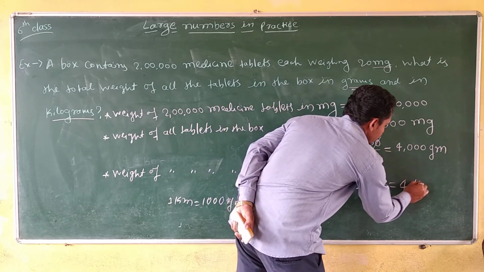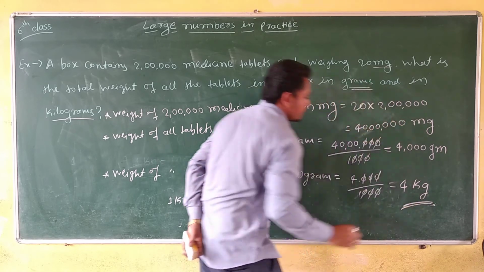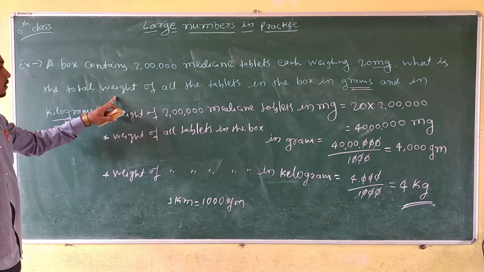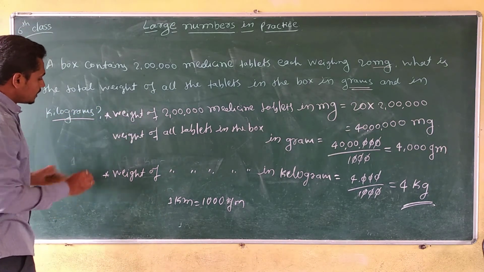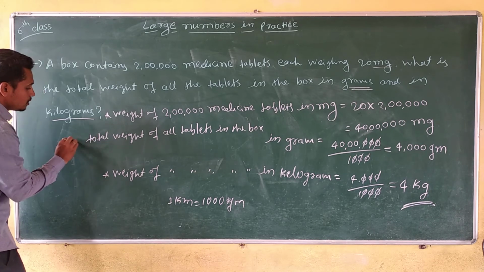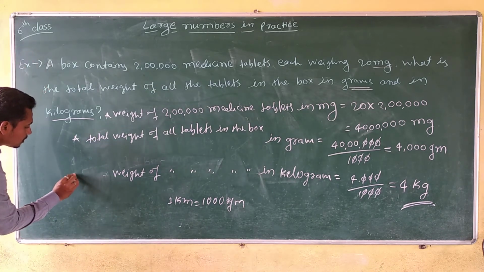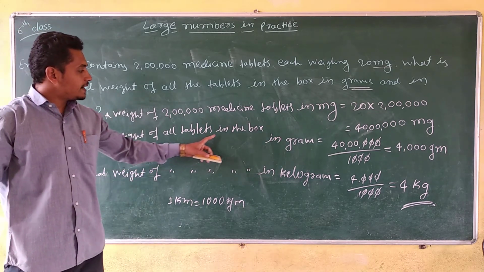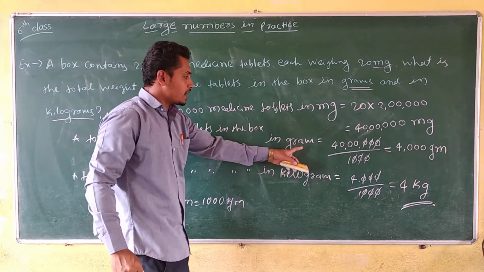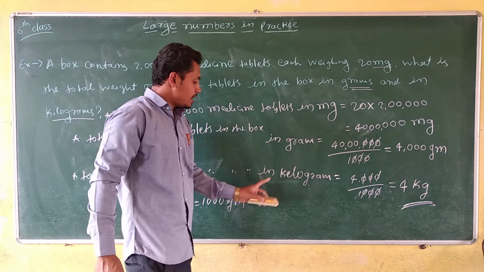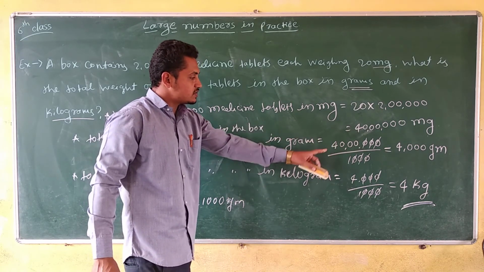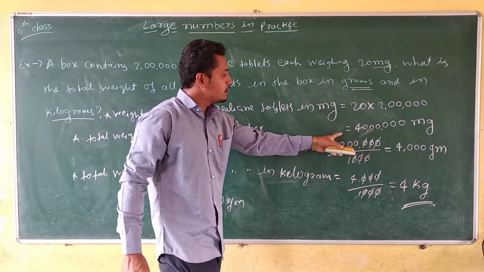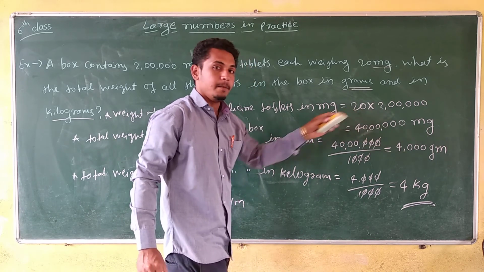So 4 kilograms. The total weight of all tablets in the box is 4000 grams, 4 kilograms, and 40 lakh milligrams.